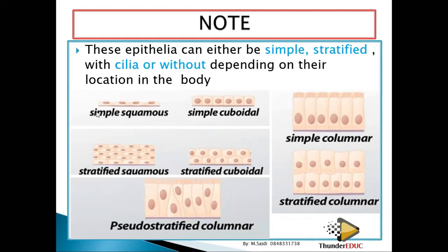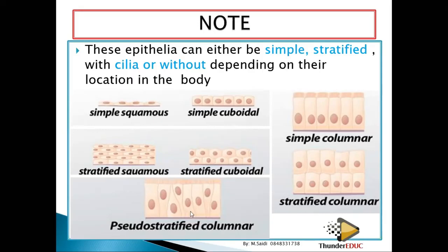So you can have simple squamous or stratified squamous. You have simple cuboidal or stratified cuboidal. If it is just a simple house, or if it is the double story, it has many layers, stratified cuboidal.